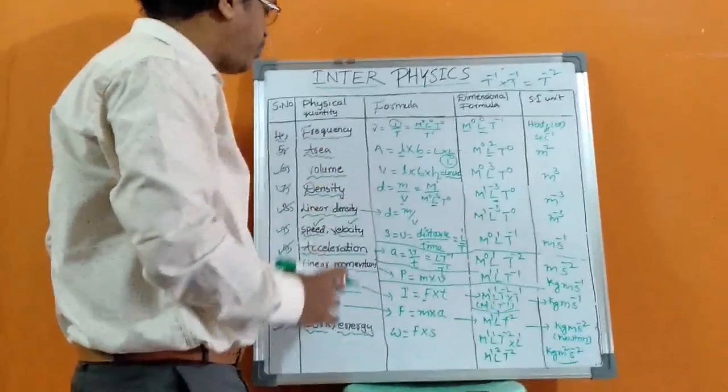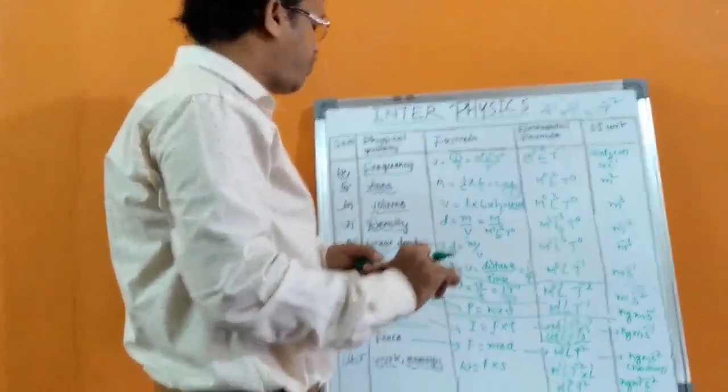So these are some physical quantities and their dimensional formulas. We have more dimensional formulas of some physical quantities.